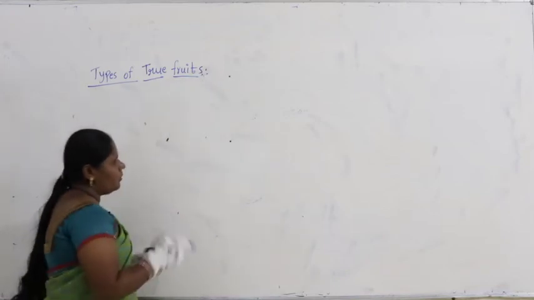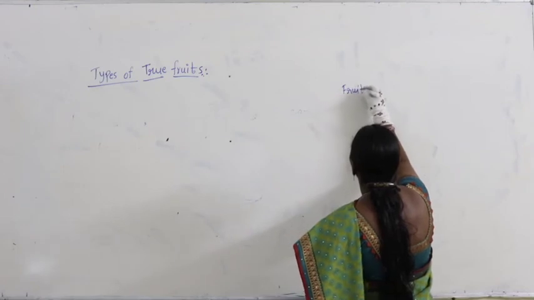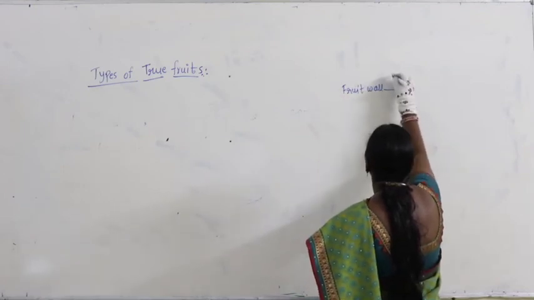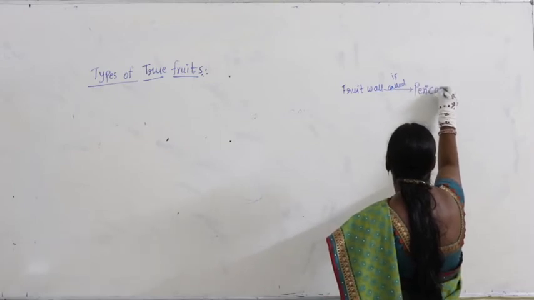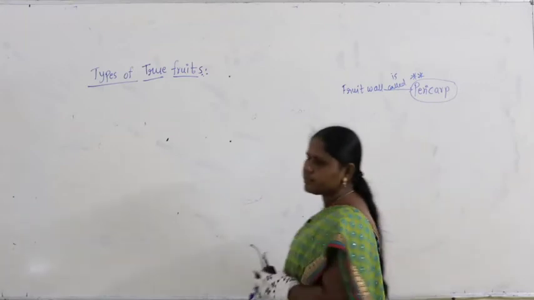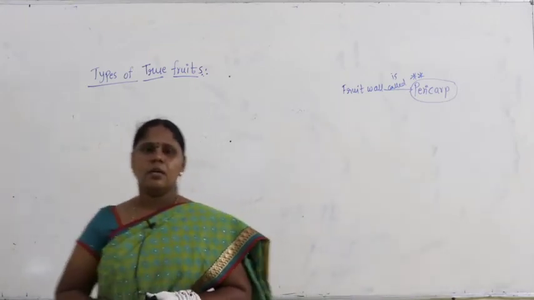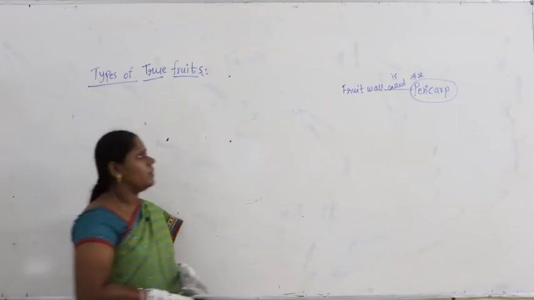Before we talk about the fruits, generally the fruit wall is called the pericarp.